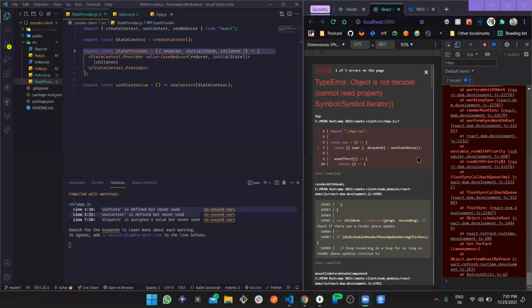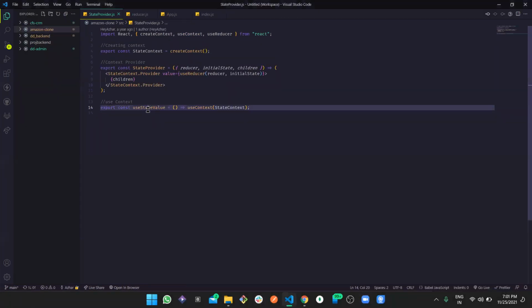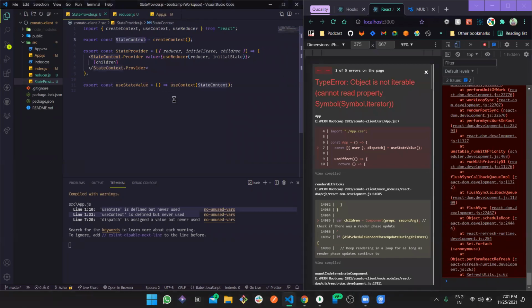I guess someone has commented. Again, Jagrit is there to help me out. Provider initial context is create context that would be returned by use state value. Exactly. So in this use state value, we are creating this context. Yes, we are creating this context and we are sending this state context and returning it. State context. Yes, we are creating this context and returning it in the use state value.